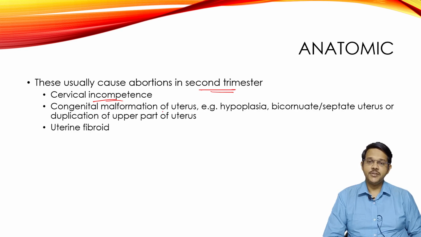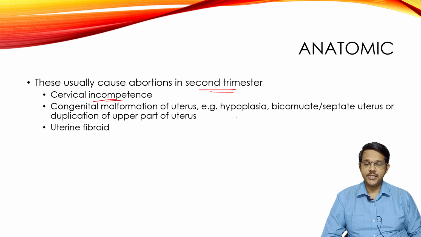Congenital malformations of the uterus: many times congenital malformation may occur in the uterus. There may be hypoplasia, where a decrease in size may occur. There may be a bicornuate or septate uterus, in which two uteruses are seen with a single opening into the single cervix or vagina, or duplication of upper parts of the uterus may be seen. So many times a septate uterus may be seen.